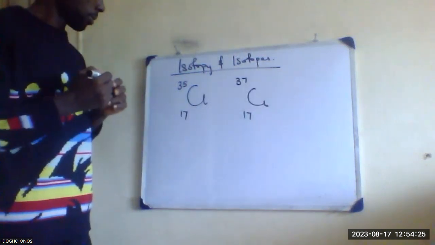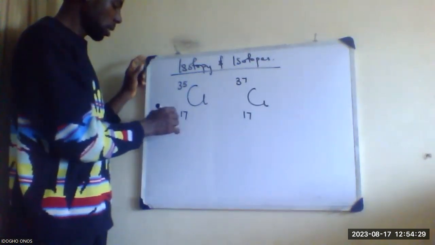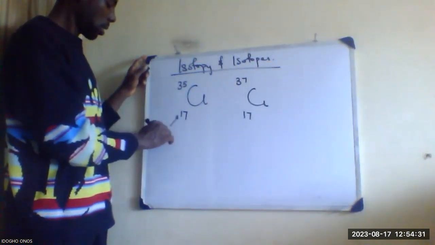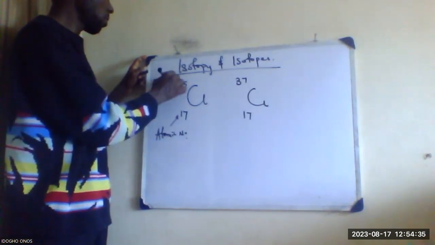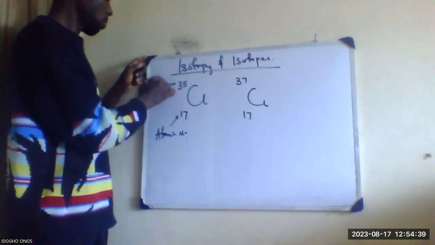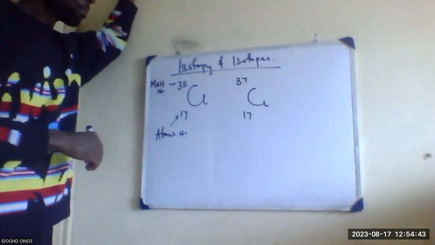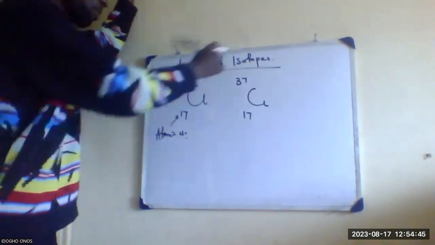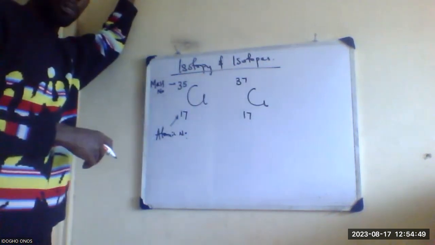Chlorine. Okay. This 17 here is my what again? 17 is atomic number. This 35 is mass, atomic mass or mass number. Okay, the same thing here too. 17 atomic number, mass number 37.